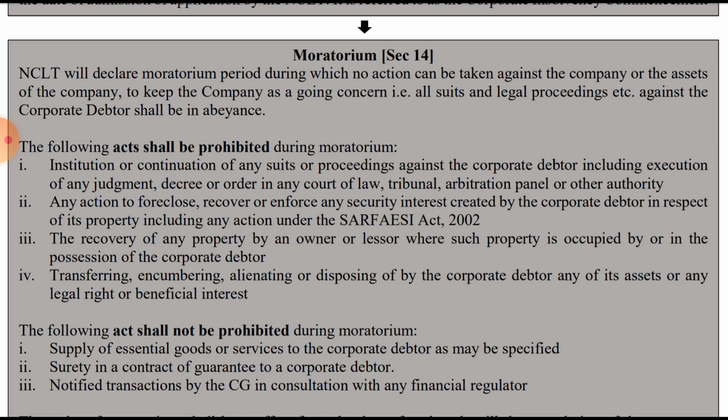So there cannot be any action taken under the SARFAESI Act as well. That is, they cannot enforce any security interest.